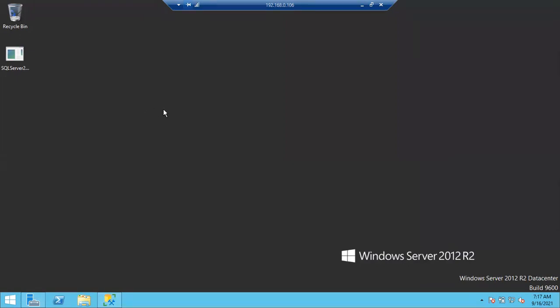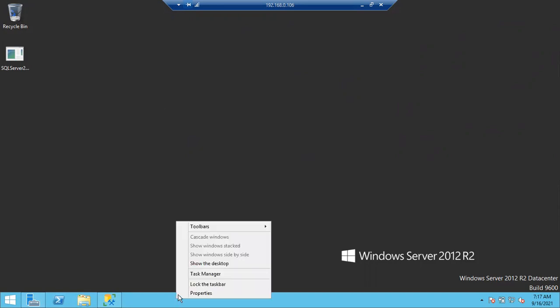Okay, so how to see, like you are working on this machine, on this server, who else is working at the same time on this machine? How to see that one? Anyone knows how to see who are all working with you at the same time on the machine? Okay, so go to Task Manager.